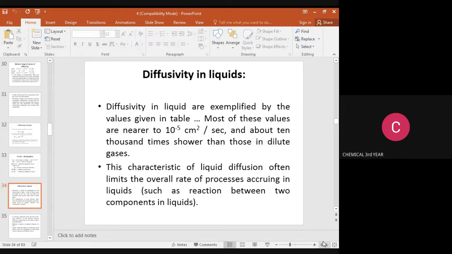Most of these values are near 10^-5 centimeter square per second, about 10,000 times slower than those in dilute gases. This characteristic of liquid diffusion often limits the overall rate of processes occurring in liquids, such as reaction between two components in liquids.